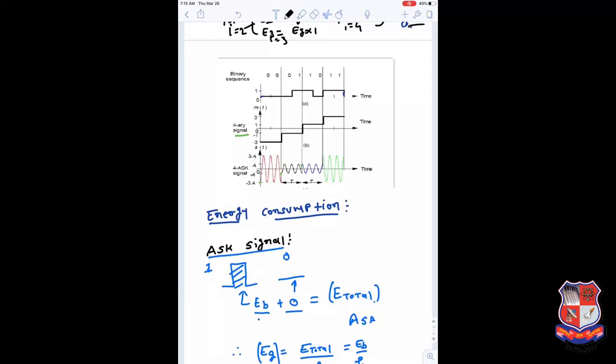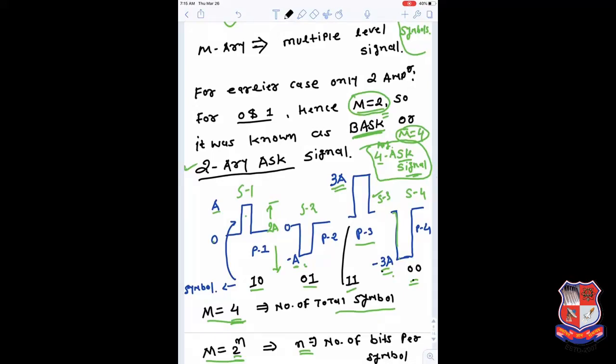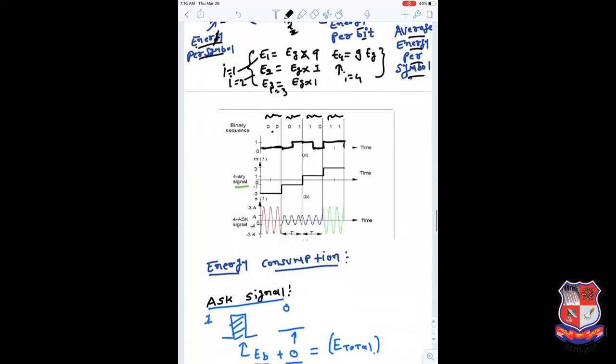This is a graphical presentation here. That is a binary sequence: you have 0 0 0, then a 1, then again 1, then 0, then 1. Now if we take the combination of two bits, 0 0, 0 1, 1 0 and 1 1, this 0 0 can be transmitted by minus 3 amplitude if A is taken as 1. So the same thing we can transmit by minus 3.